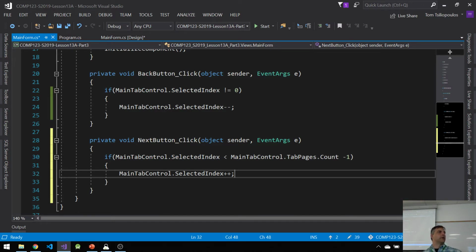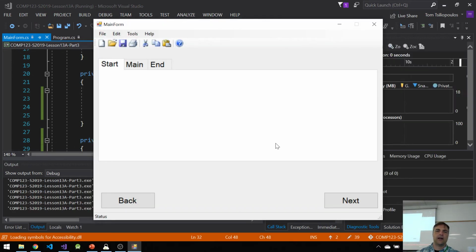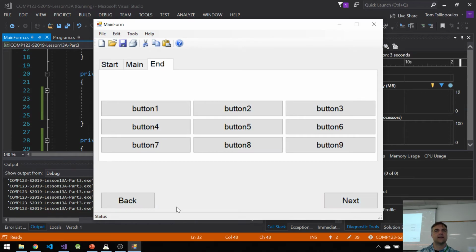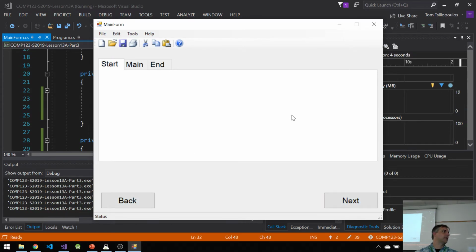So I can navigate very simply like this. Watch. If I run it now, I can go next, next, next, and then back, back. And it's a very quick way of navigating from one tab to the other. So why is this really cool? Again, you can combine the best of both worlds. I can put this form inside of an MDI, I can have multiple ones of these.